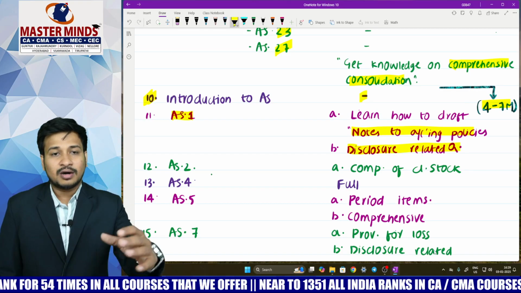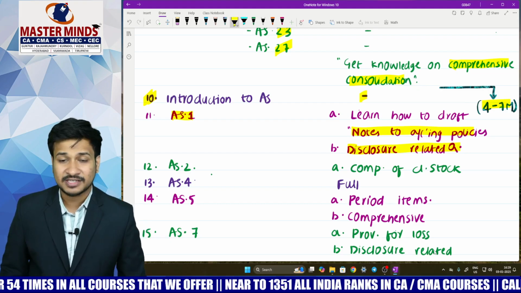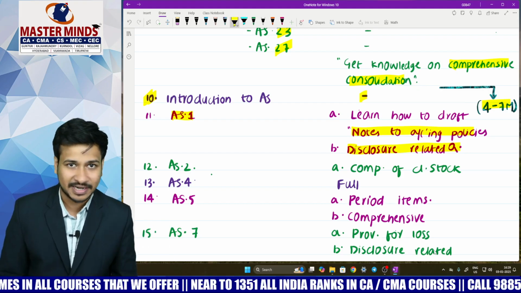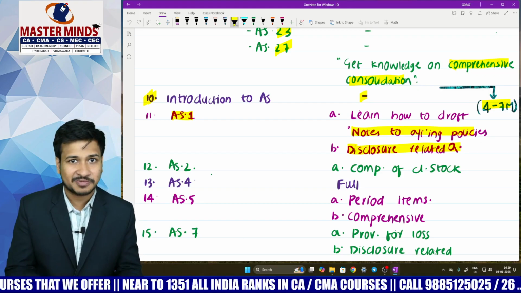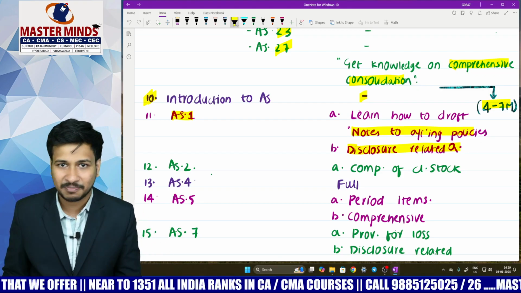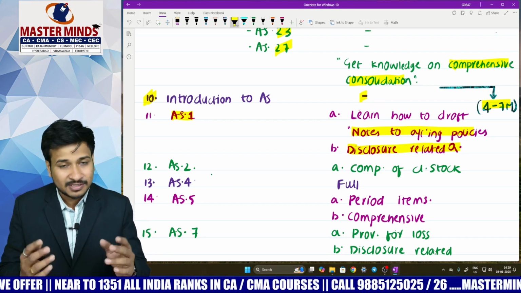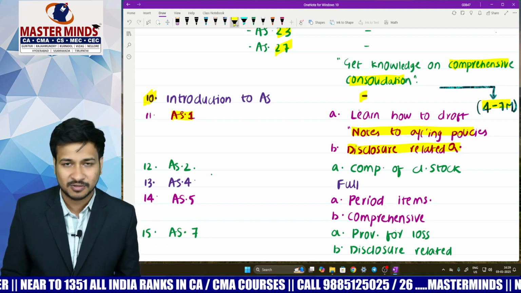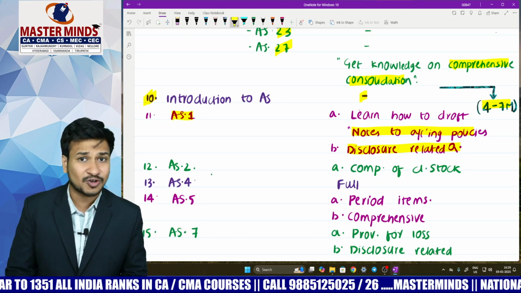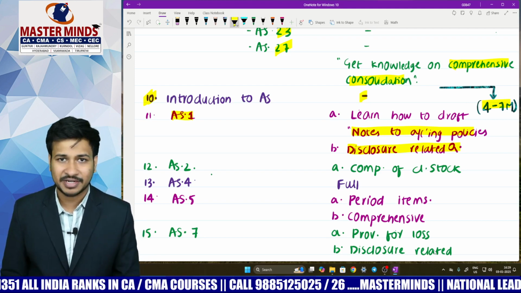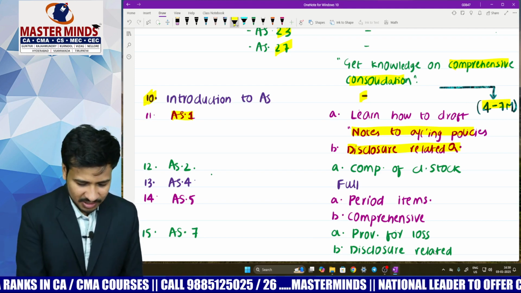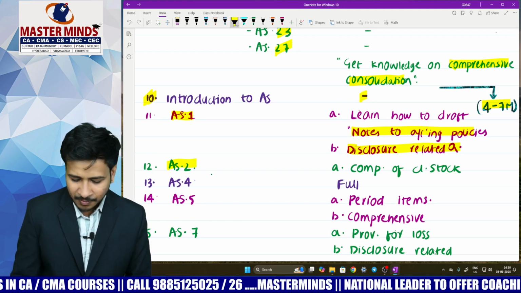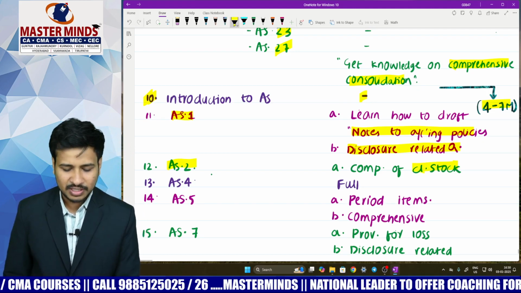I mean to say AS 1 is disclosure of accounting policy. Specifically, you will be having 4 disclosures, right? All the disclosures should form part of the financial statements, should not be scattered, should be at only one place, that too generally notes to accounts. All the significant accounting policies must be disclosed. And last but not least, disclosure is not a remedy for inappropriate accounting treatment. So for disclosure related questions, just concentrate. Coming to accounting standard number 2, computation of closing stock is important.